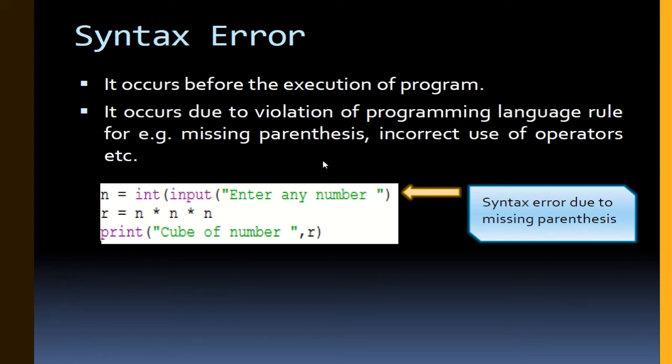Example: like in C, students, in this part, int input enter any number. Syntax error due to missing parenthesis. One parenthesis is missing. See, this one is an opening parenthesis, this one is a closing parenthesis, but after int there is one more opening parenthesis which we haven't closed, so this will produce a syntax error.